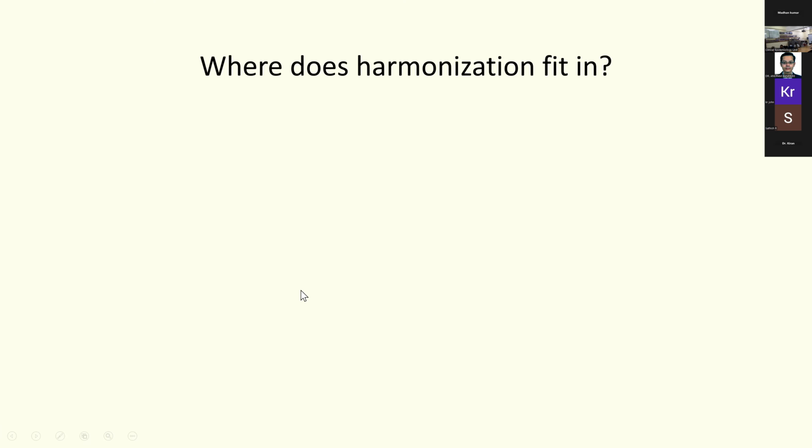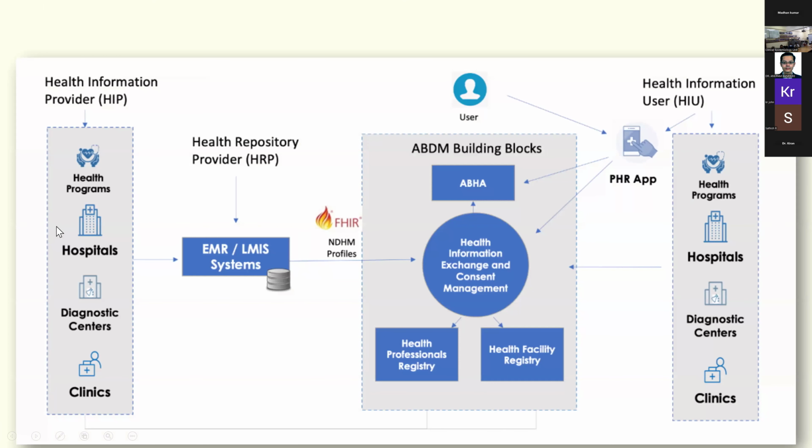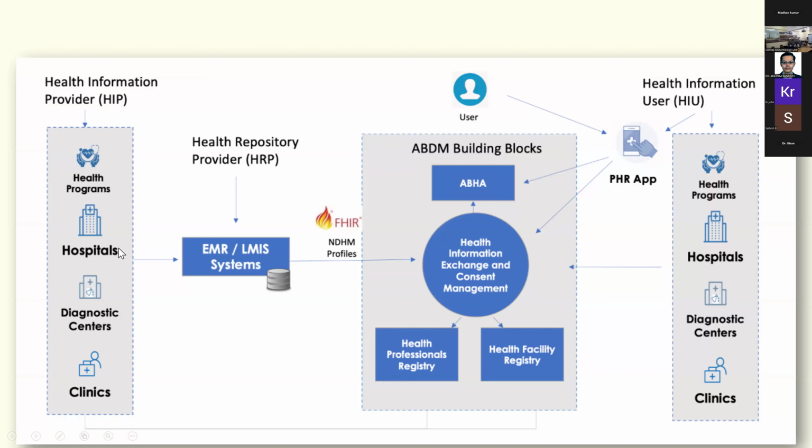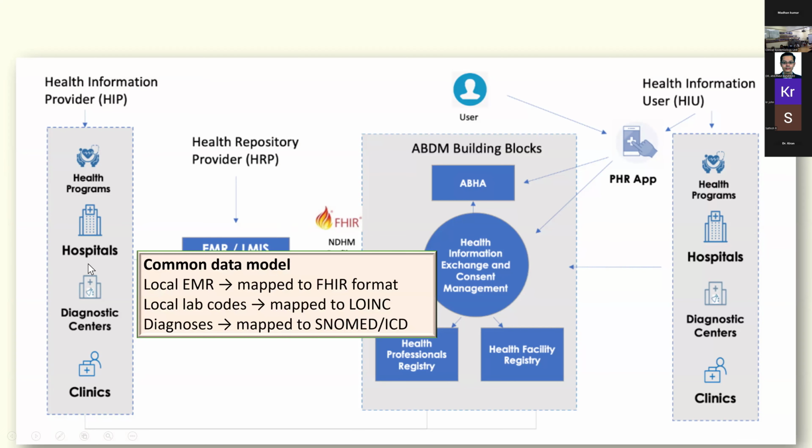So where does harmonization fit in this? So if you see, they're using something called the common data model. So imagine all these hospitals have their own way of storing data. They must structure all their models into a particular format. And that is where the FHIR model is actually used for the ABDM scheme. So local EMR is mapped to the FHIR format, and then it is sent to the user. And local lab codes are mapped to the LOINC, and the diagnoses are mapped to the SNOMED and the ICD.